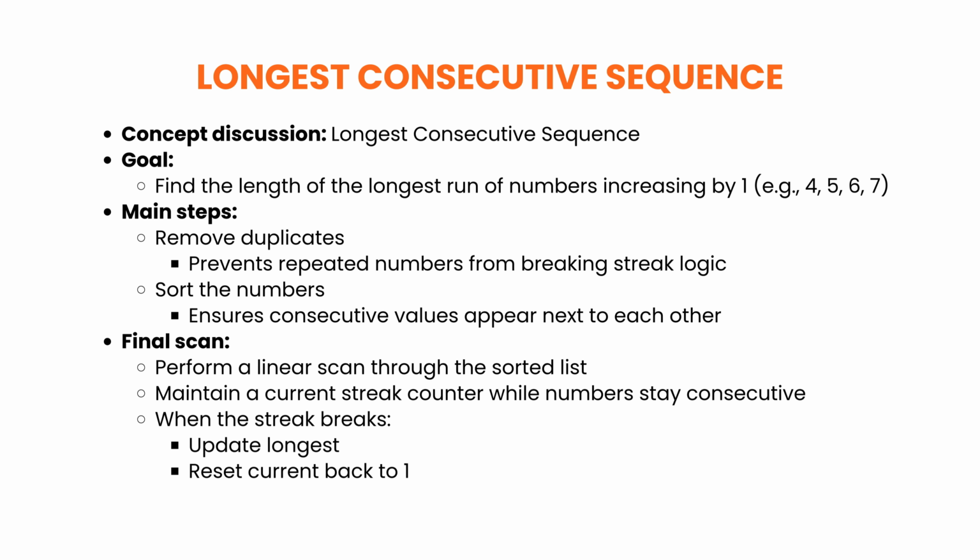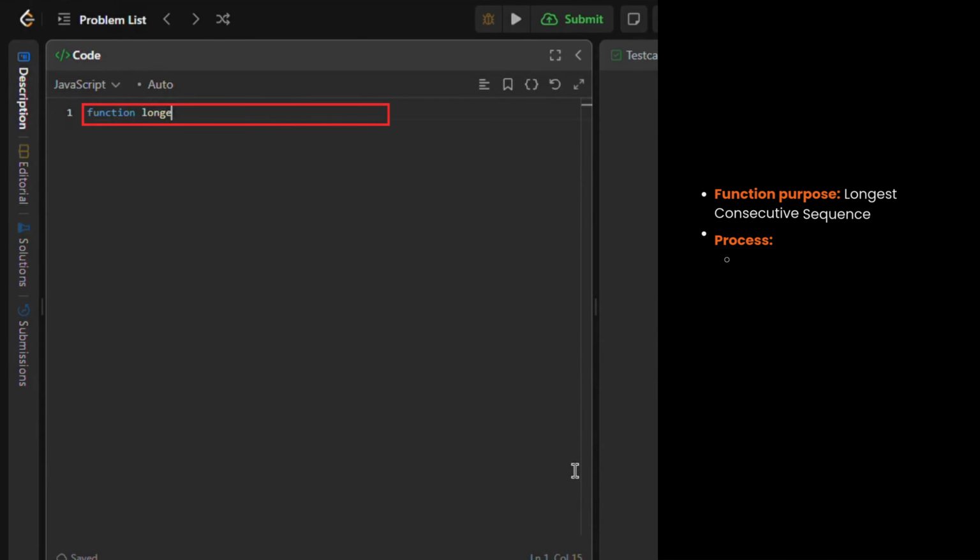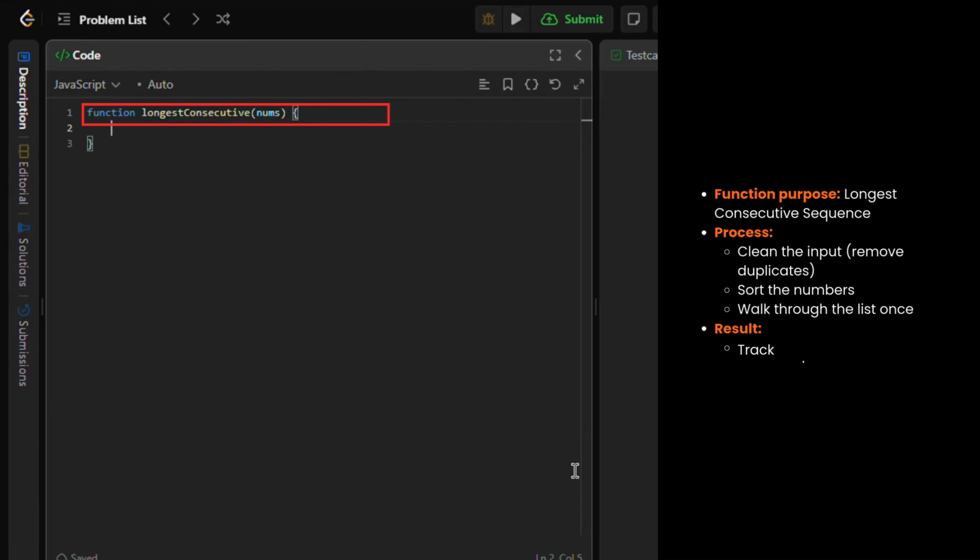This solution does it in 2 big moves. Remove duplicates, because repeated numbers can mess up counting a clean consecutive run. Sort the numbers, so any consecutive sequence will appear next to each other. Then we do a simple linear scan. Keep a current streak counter while numbers stay consecutive, and whenever the streak breaks, we update longest and reset current back to 1. This function cleans the input, sorts it, then walks through once to measure the longest consecutive streak.